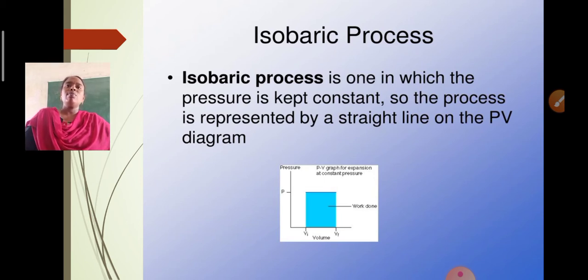Coming to the isobaric process, what is kept constant here? Pressure is kept constant. A process taking place at constant pressure is known as an isobaric process.